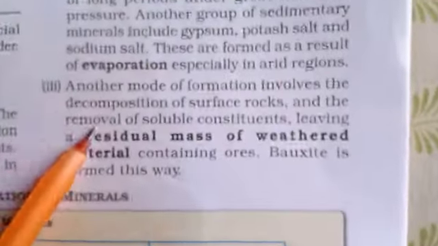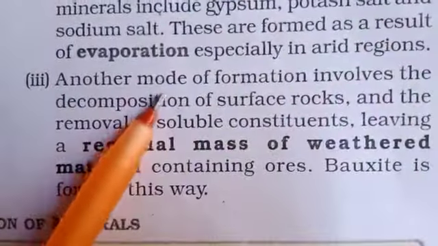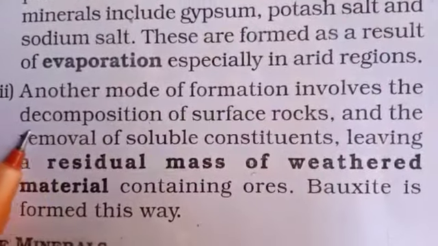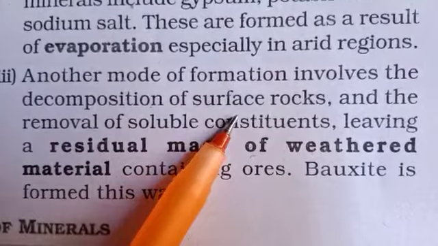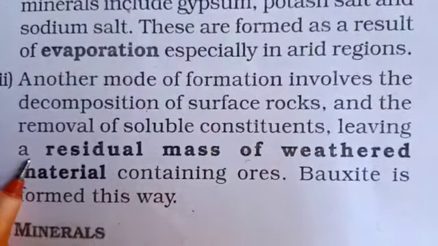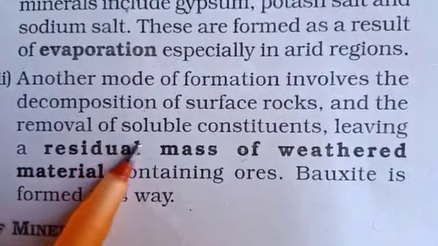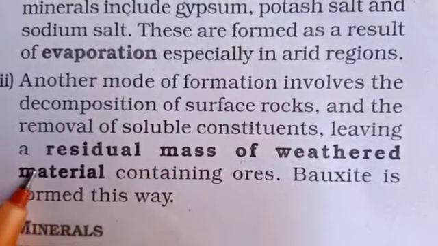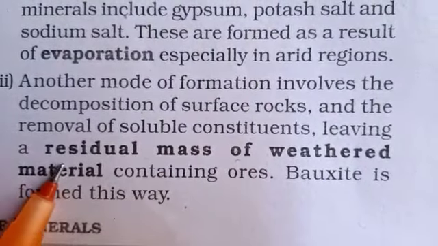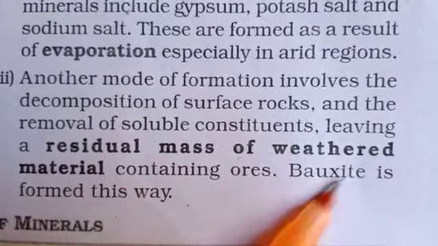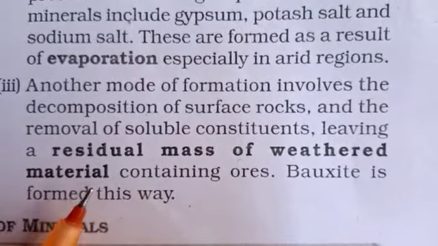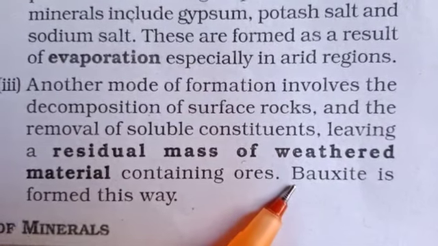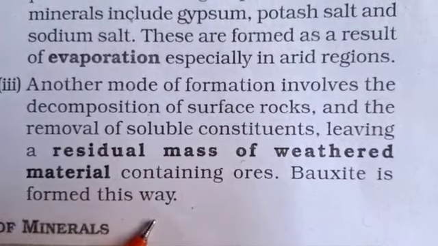Third one, another mode of formation, involves the decomposition of surface rocks and the removal of soluble constituents, leaving a residual mass of weathered material. By the weathering process, materials are formed, especially bauxite. Bauxite is formed in this way.